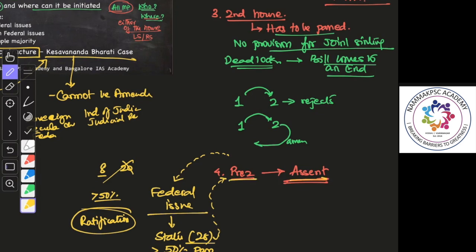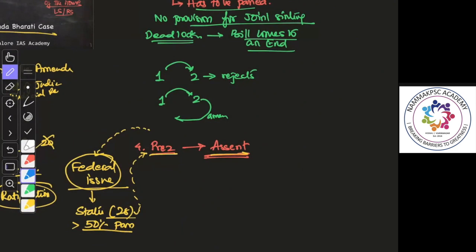This is to do with only federal issues, not other matters. Only those provisions in the constitution dealing with federal issues have to be sent to the states. Now, what are the federal issues? One is provisions relating to the President of India.